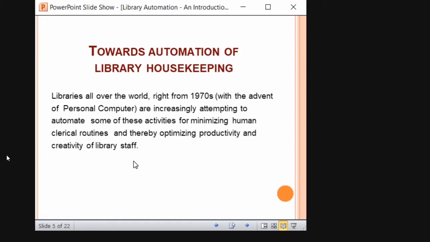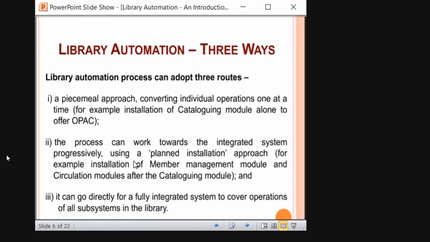It is also difficult to automate all the operations of the library. That is not possible, and there will be certain manual work also. So libraries are of a hybrid nature, rather than virtual or digital. They encompass both the traditional activities as well as automated digital activities, depending upon their needs.